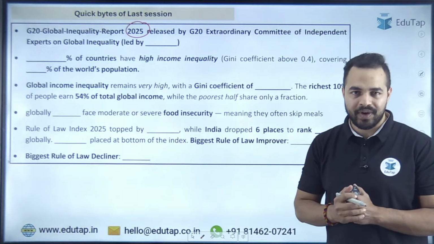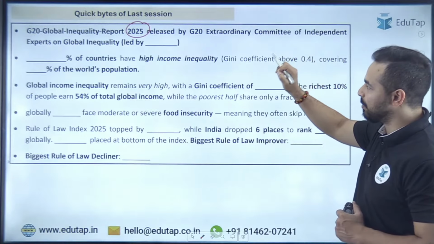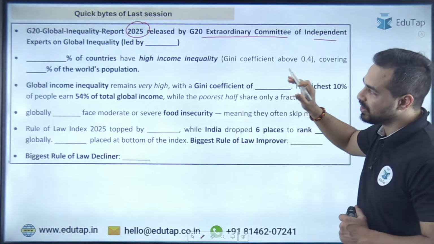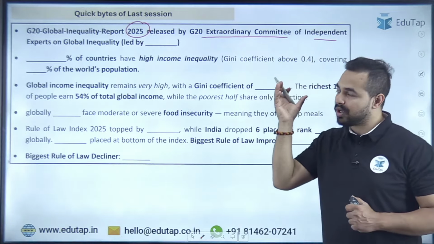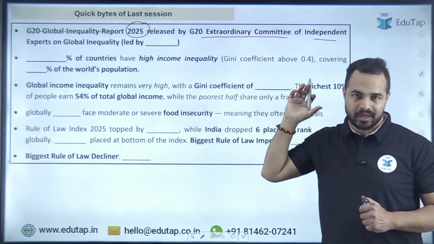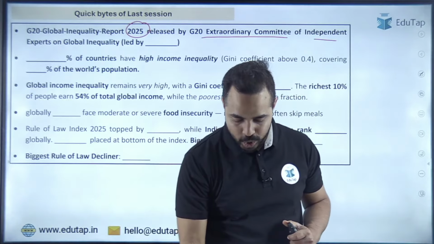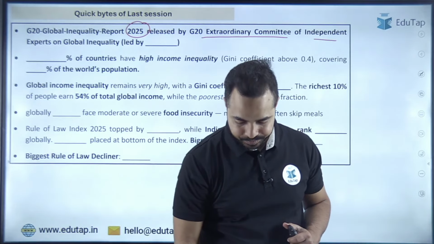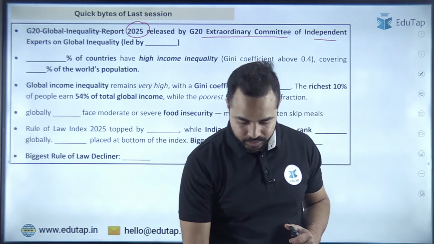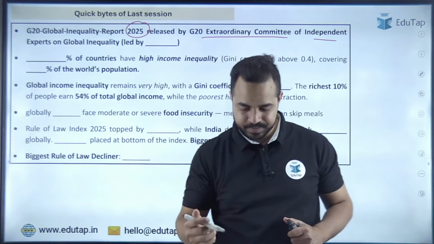Now you have to tell me the name of the person who led this particular committee, the G20 Extraordinary Committee of Independent Experts on Global Inequality. This committee created the report. Who led this particular committee, you will tell me in the chat box. Let's see who will give me the right answer to this question. I am expecting that everybody will give me the right answer. So what exactly is the right answer?